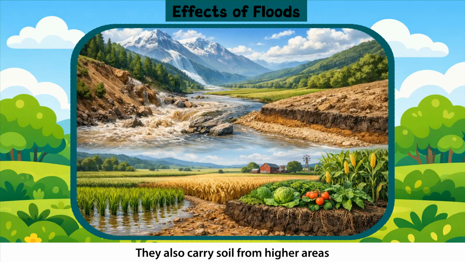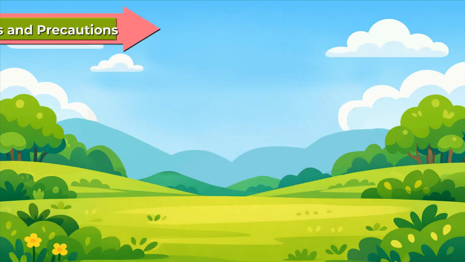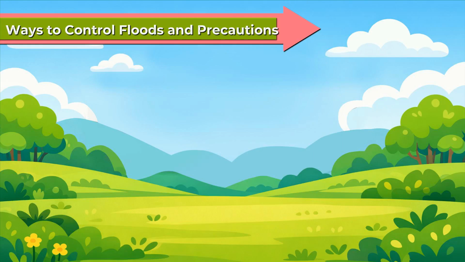They also carry soil from higher areas and deposit it on the plains, which is called alluvial soil. This soil is very fertile, which is good for growing crops. Ways to control floods and precautions.